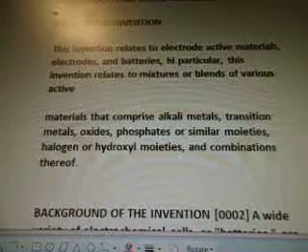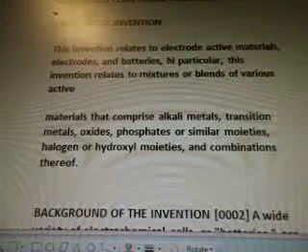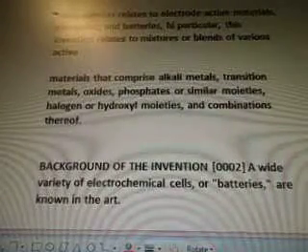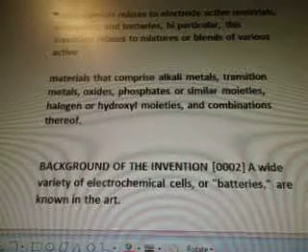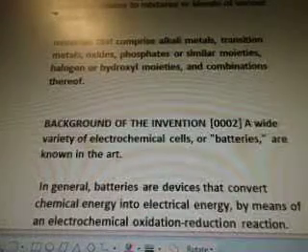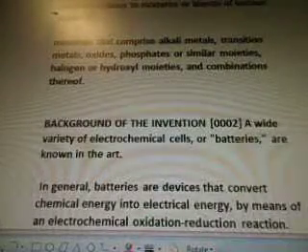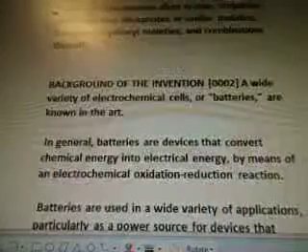This invention relates to mixtures or blends of various active materials. They comprise alkali metals, transition metals. So we're looking at transition metals to make a bendable exterior for the UFO spaceship, so that was interesting. Oxides, phosphates, or similar moieties, halogen or hydroxyl moieties, and combinations thereof.